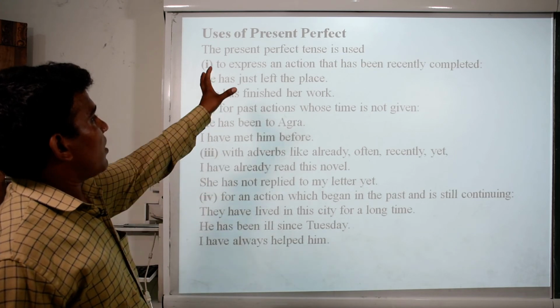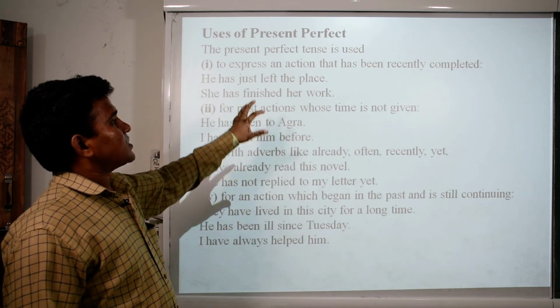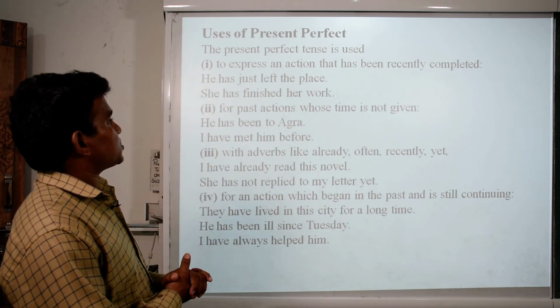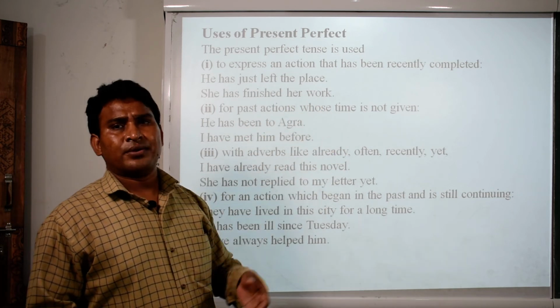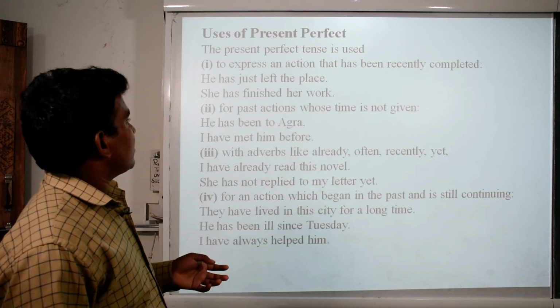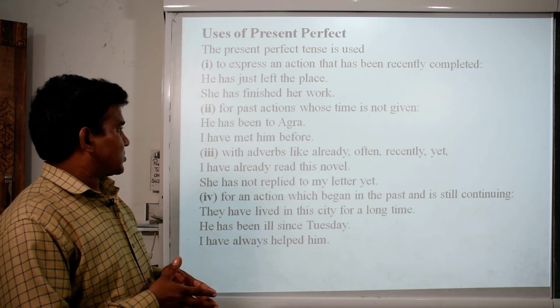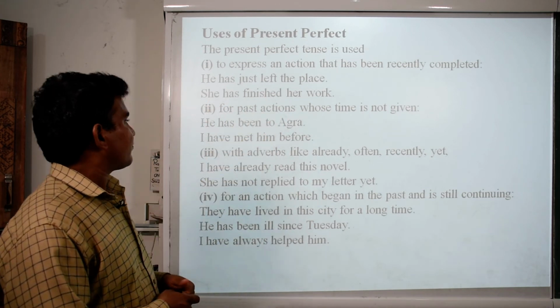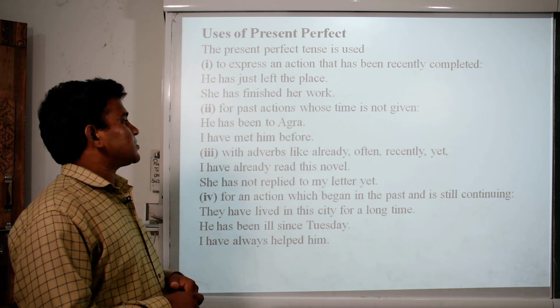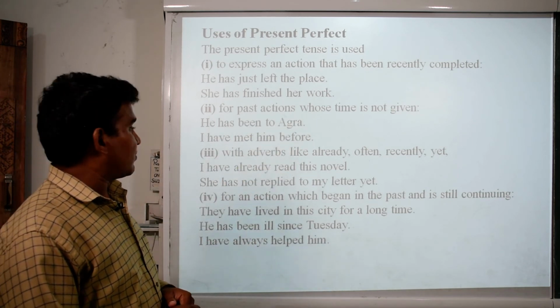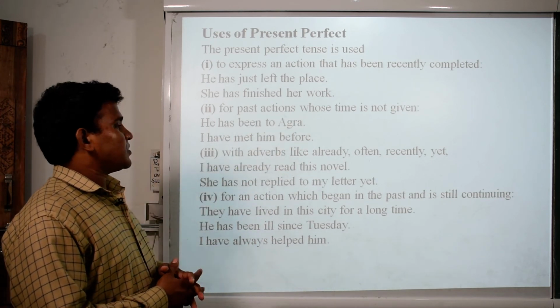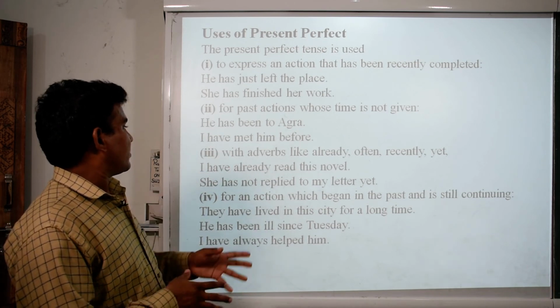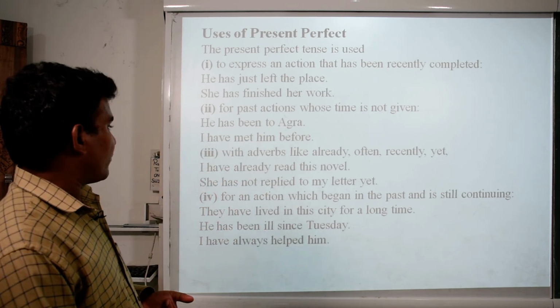Use of the present perfect. The present perfect tense is used to express an action that has been recently completed. He has just left the place. She has finished her work. It is also used for past actions whose time is not given. He has been to Agra. Time is not given. I have met him before.